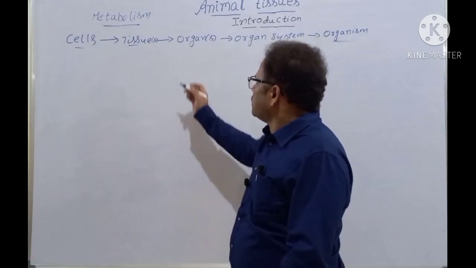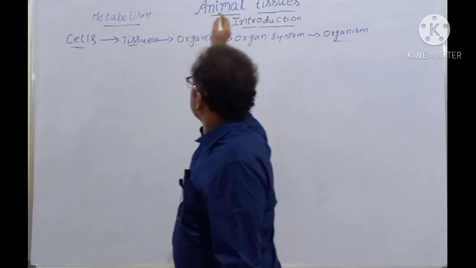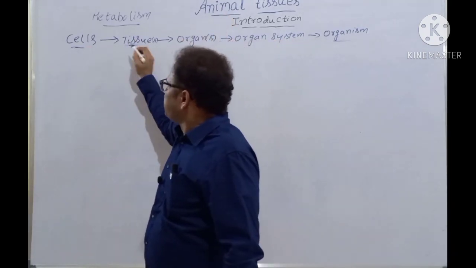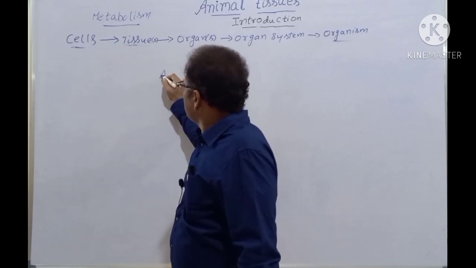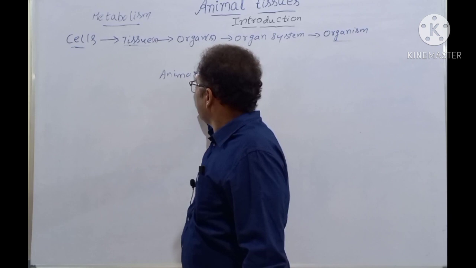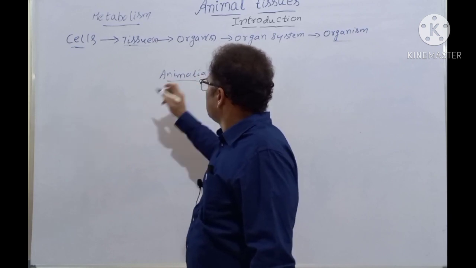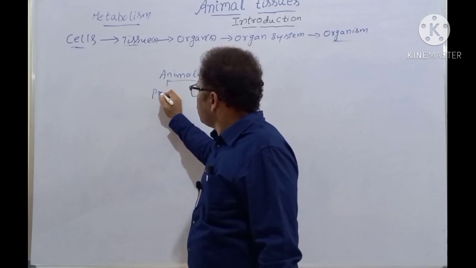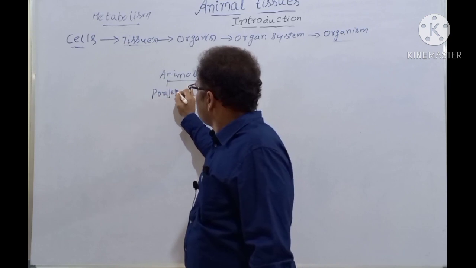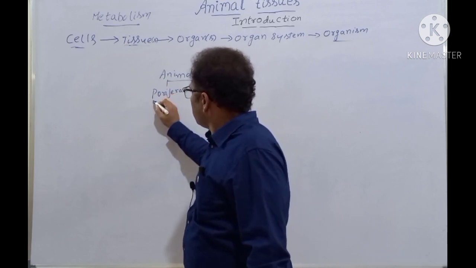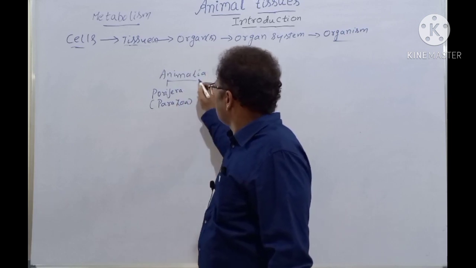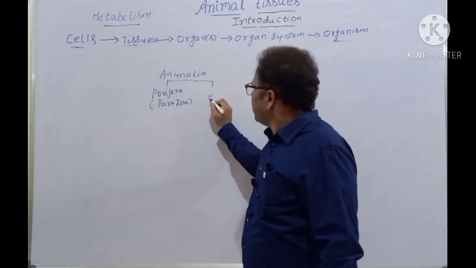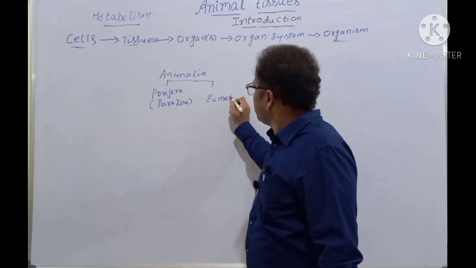Clear? See here, in animal tissues, we are discussing the present topic. Cells are there in Animalia, that is the animal kingdom. It contains Porifera, which includes the subkingdom Parazoa, and the other is Eumetazoa.